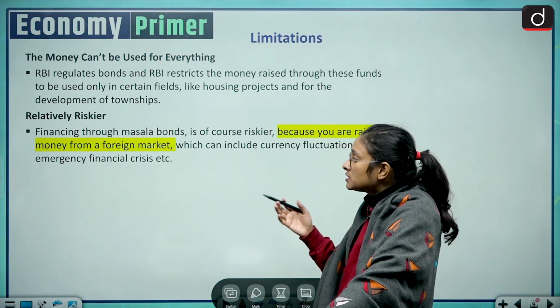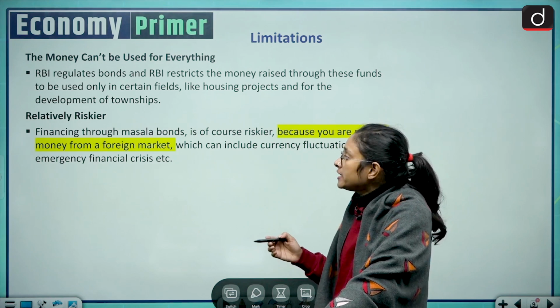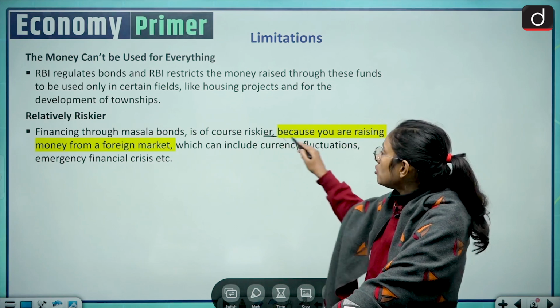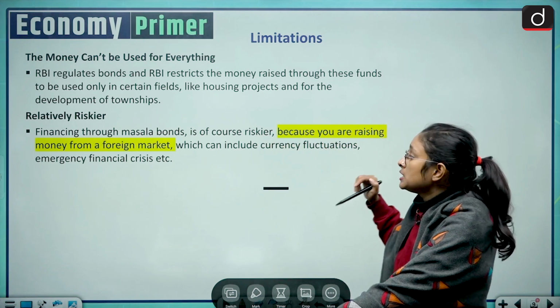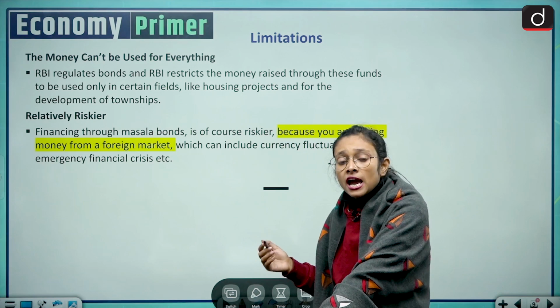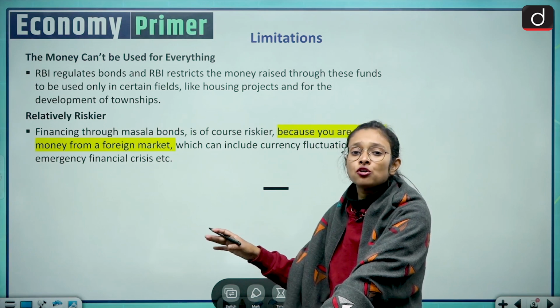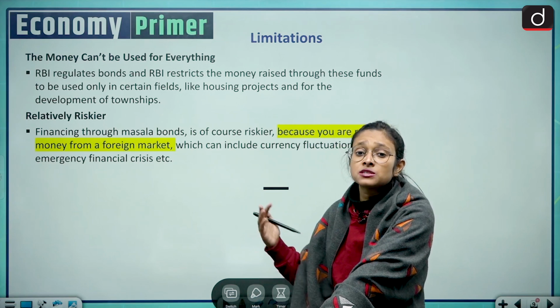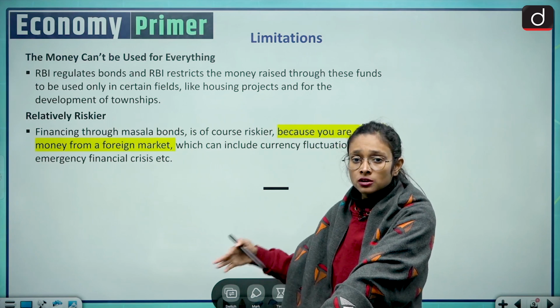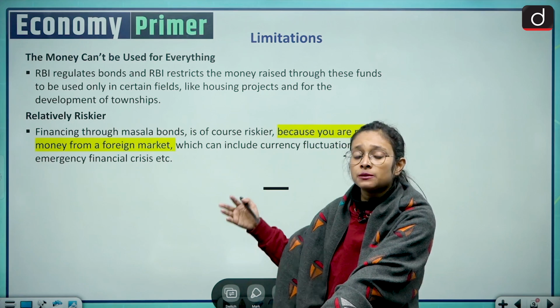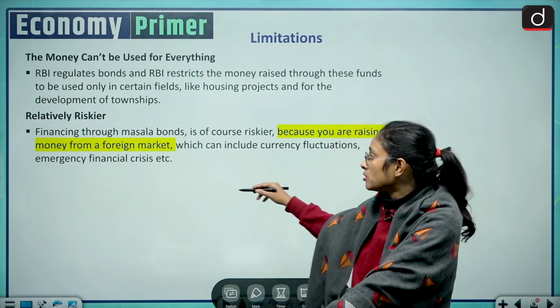And then it is relatively riskier also, because financing through masala bonds is of course riskier, because you are raising money through a foreign market. And in that situation, if you don't know the scenario of that foreign market, it becomes riskier for you. So this is also one of the limitations of the masala bonds.